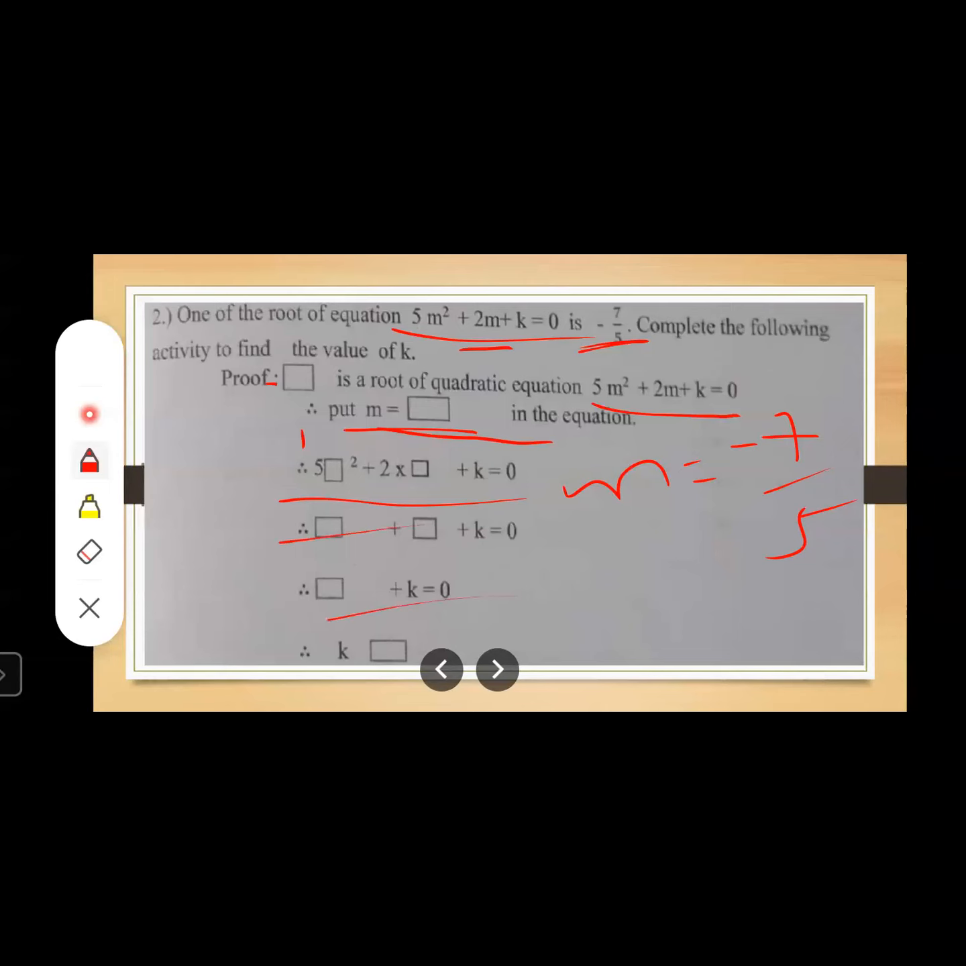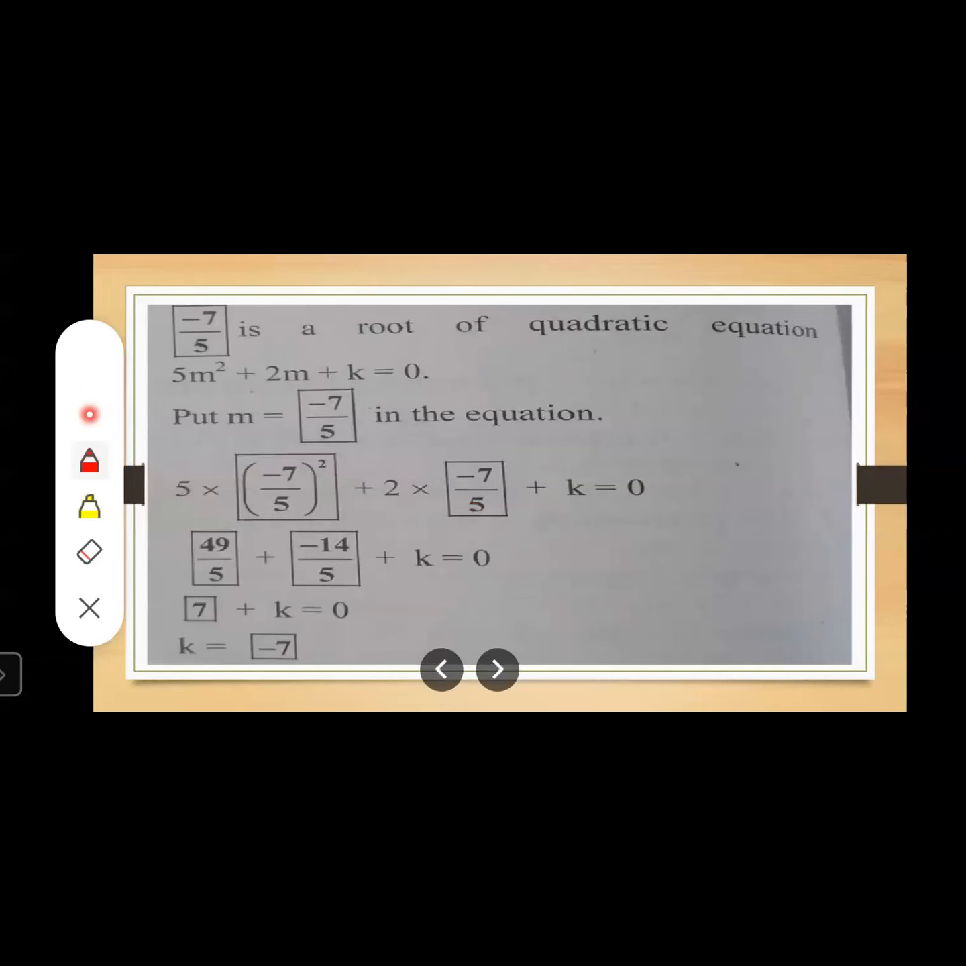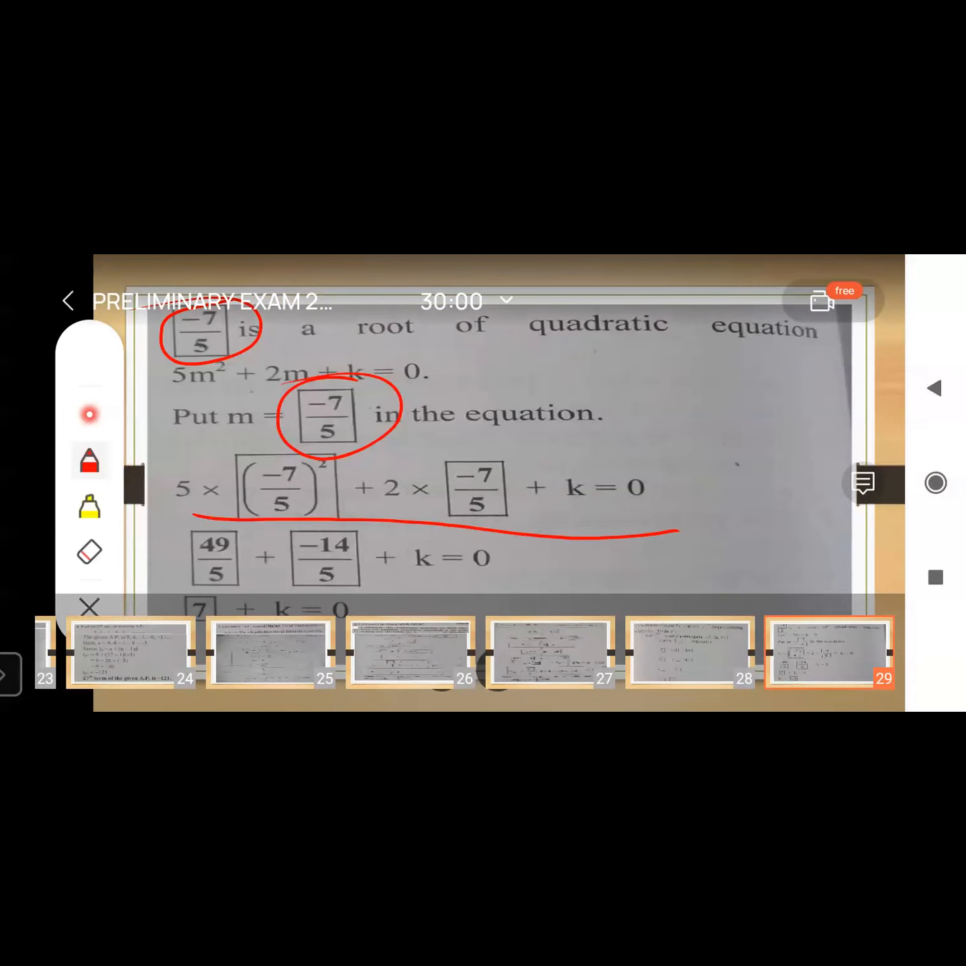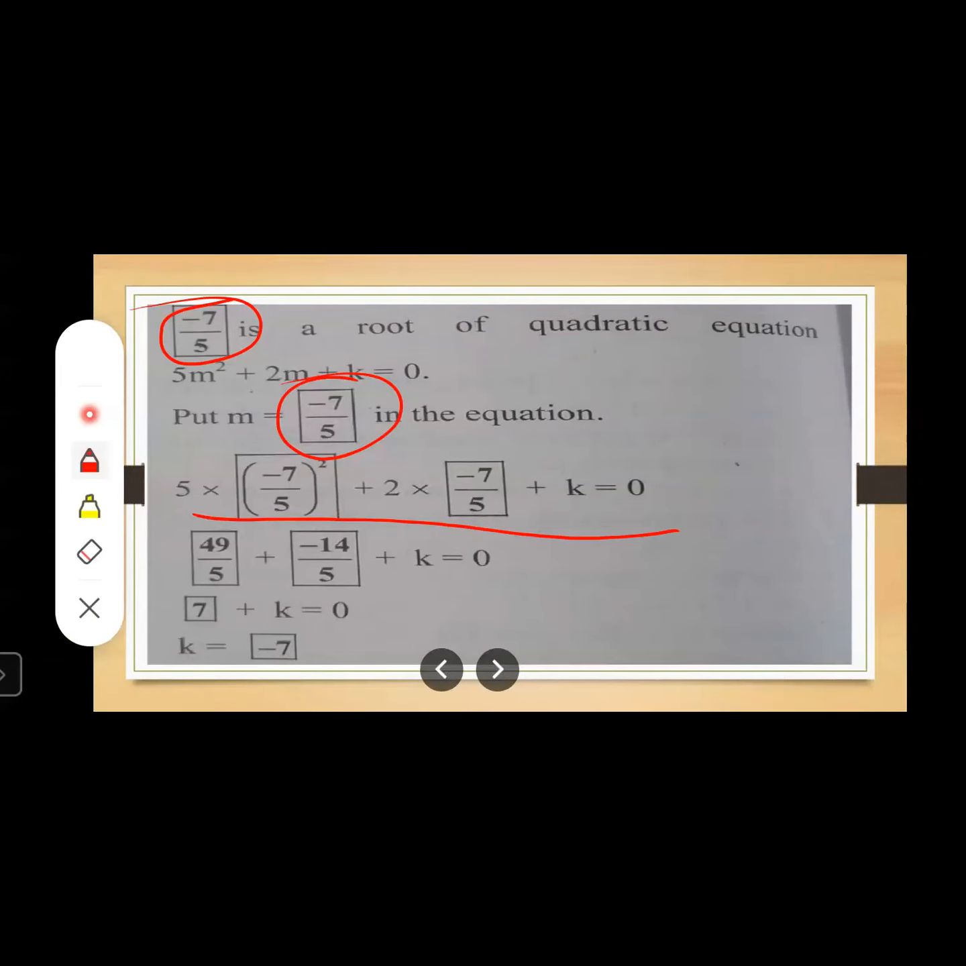When you simplify this, I have solved this on the next slide. See, look here. Here you are going to write this. This is the root. Now when you substitute this value in this given equation and simplify, you are going to get this. Minus 7 square is nothing but 49, 5 square is 25, this 5 will get cancelled, so what is remaining? 5. And 2 into 7, that is minus 14 upon 5. So after doing this, we are going to get this.